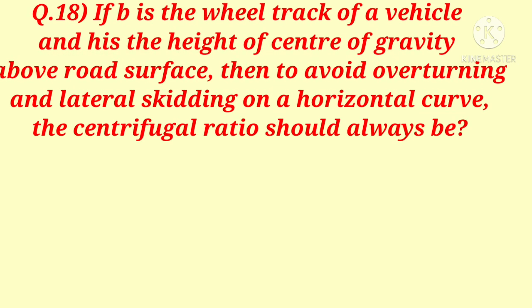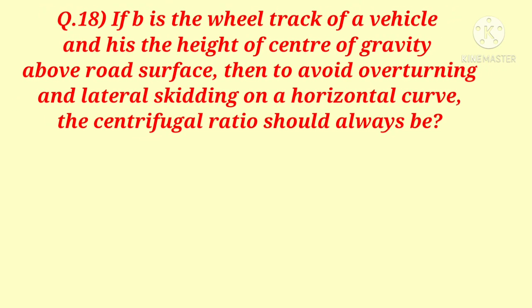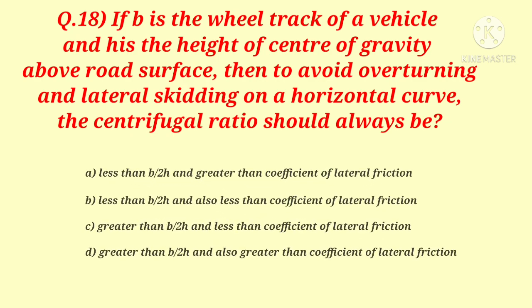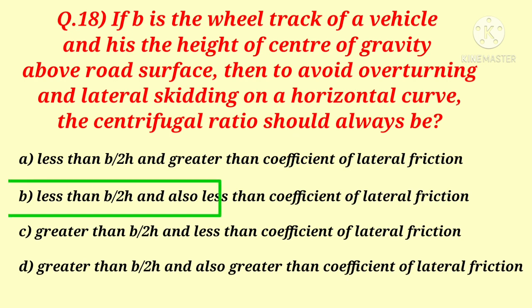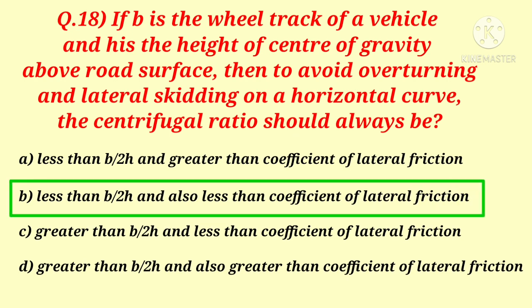Question number 18. If B is the wheel track of a vehicle and h is the height of center of gravity above road surface, then to avoid overturning and lateral skidding on a horizontal curve, the centrifugal ratio should always be. Following are the options, and option B is the correct answer. Should always be less than B by 2h and also less than coefficient of lateral friction.